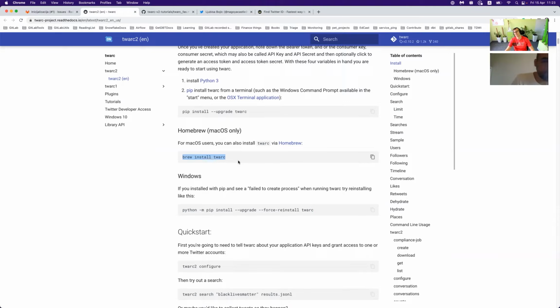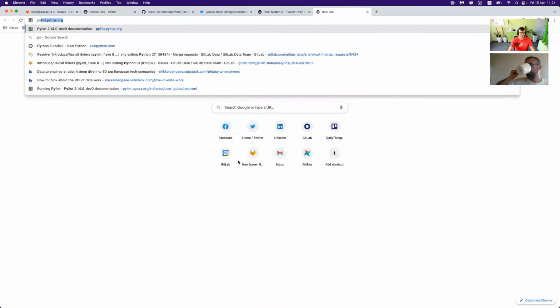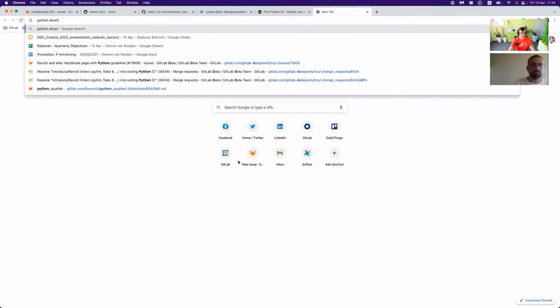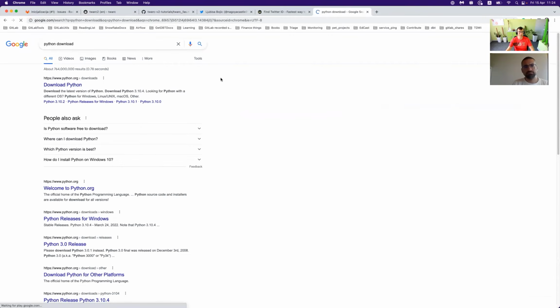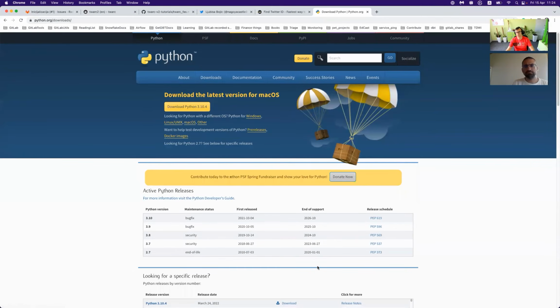Actually, the first step is we have two requirements. First is to download Python from the Python site. Go there and say Python download. I'm using a development environment here, but everything is actually through the command line, regardless of your operating system. You can use Windows, Mac, or Linux. I do everything on macOS. Go to Python download and download Python. Really straightforward. That's the first step for you.